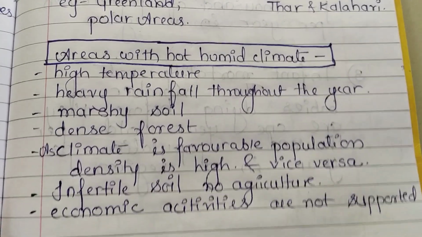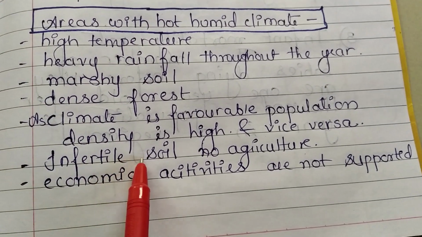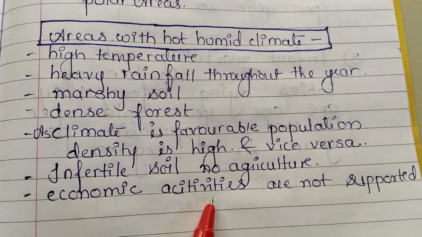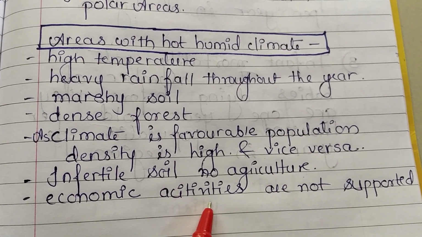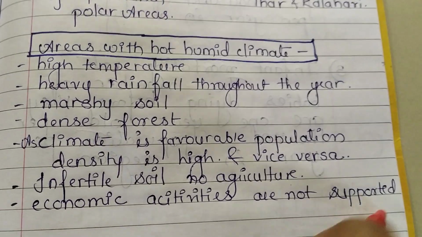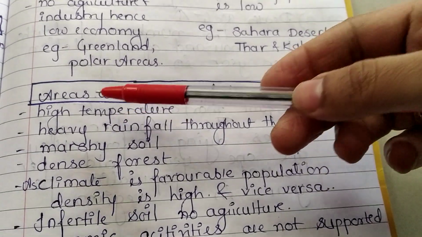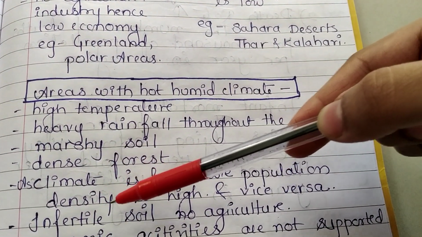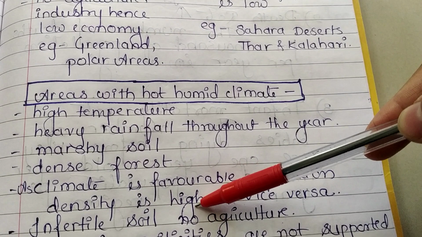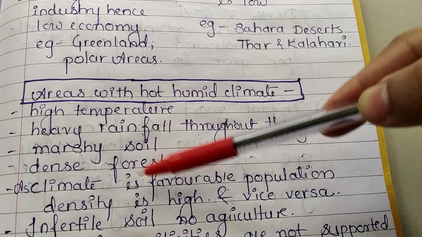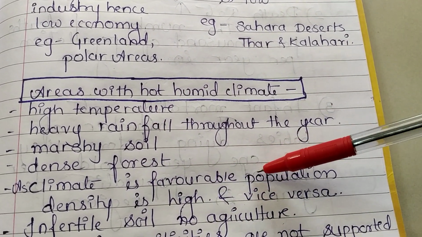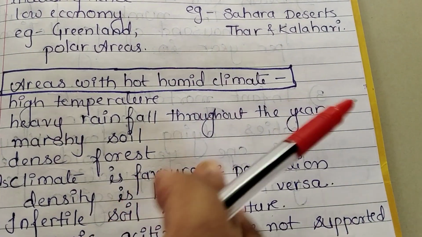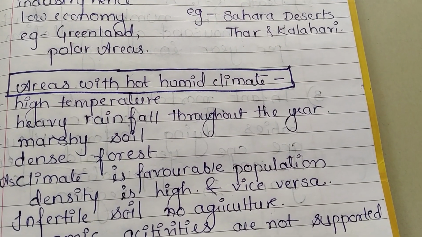Infertility of the soil is also high, and agricultural activities cannot be seen here. Because of this, the economic condition of this particular area is very low. So in the whole climatic condition, what we have studied is that if the climate is favorable, then the population density is very high, whereas if the climate is unfavorable, then the population density is very low. So it is completely vice versa. Now we have finished with the climate.